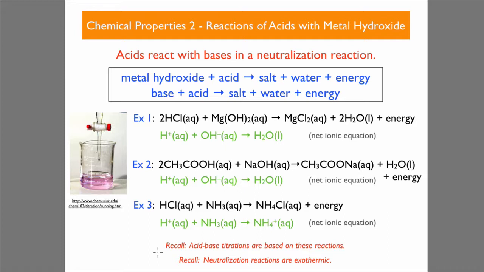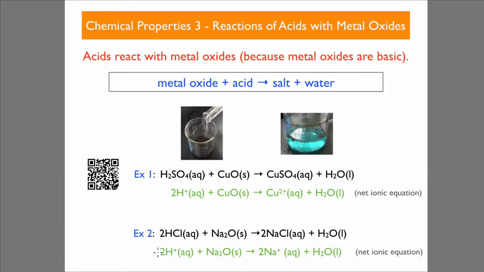And if you think back to our titration days, acid-base titrations are based on these reactions. And if energy is being produced, obviously these are all exothermic reactions. What about acids and metal oxides? Acids react with metal oxides because the metal oxides are basic and you get salt and water. So we've got sulfuric acid here reacting with copper oxide to give us copper sulfate, and water is being produced. Or another example would be hydrochloric acid reacting with sodium oxide to give us sodium chloride and water, table salt.